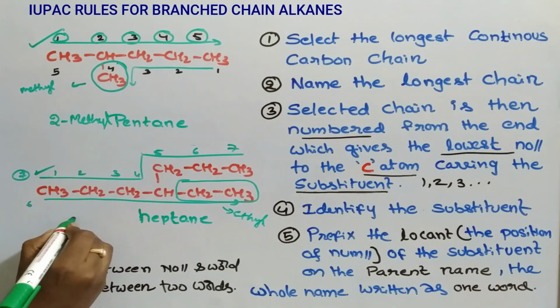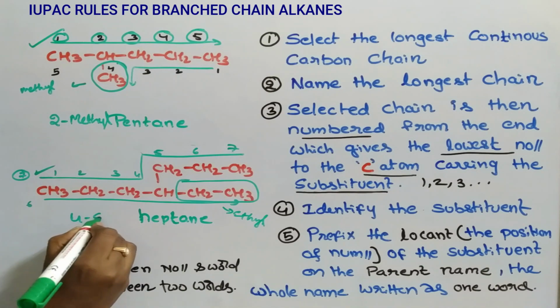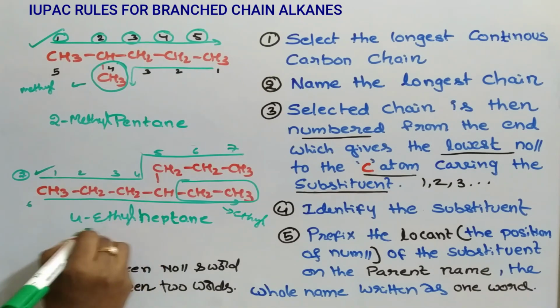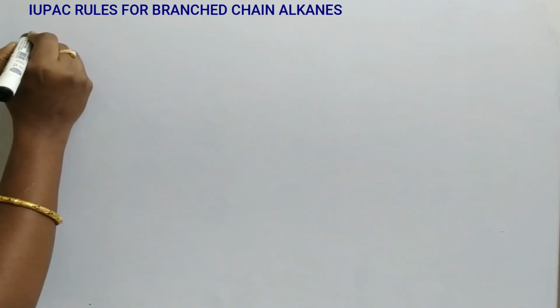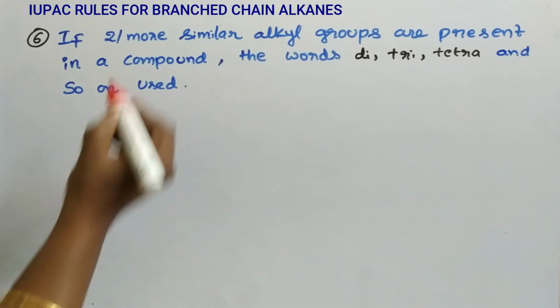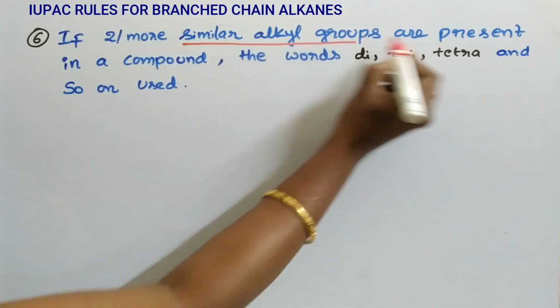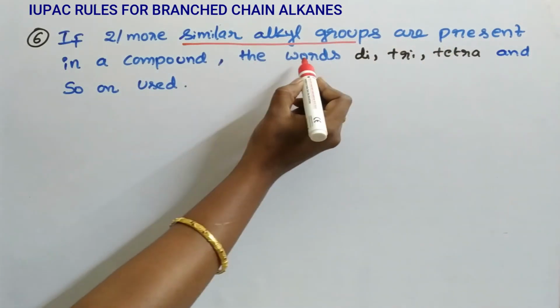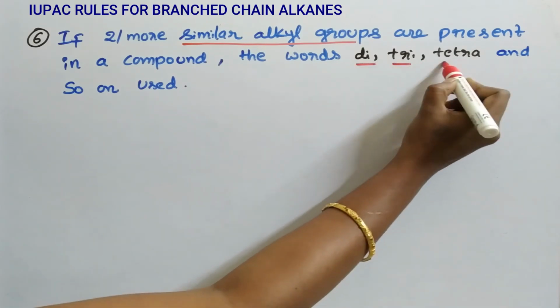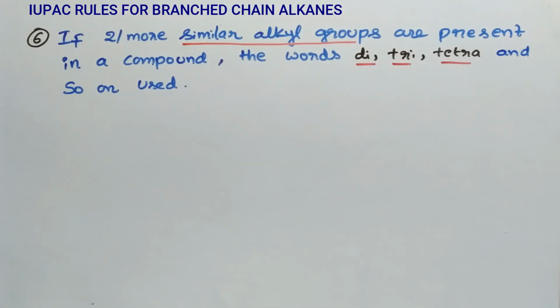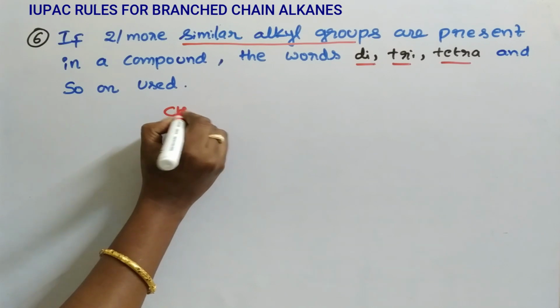So name of the compound: 4-ethyl heptane. Next, if two or more similar alkyl groups are present in a compound, the words di, tri, tetra and so on are used. Let us see the structure.